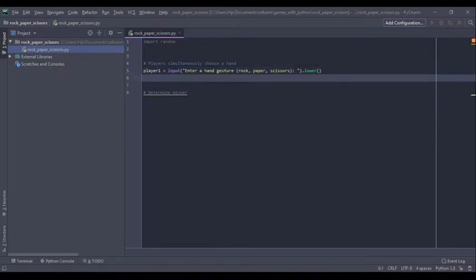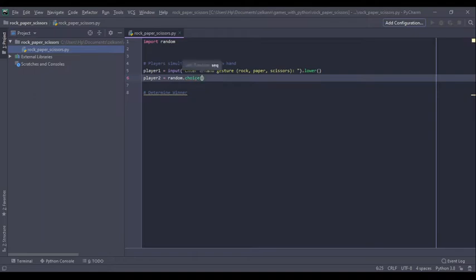And then we're actually going to get the player 2 hand gesture, but in this case this will be our AI. How we're going to randomize from among the three options is to use the random module that we just imported, and then use the choice function.